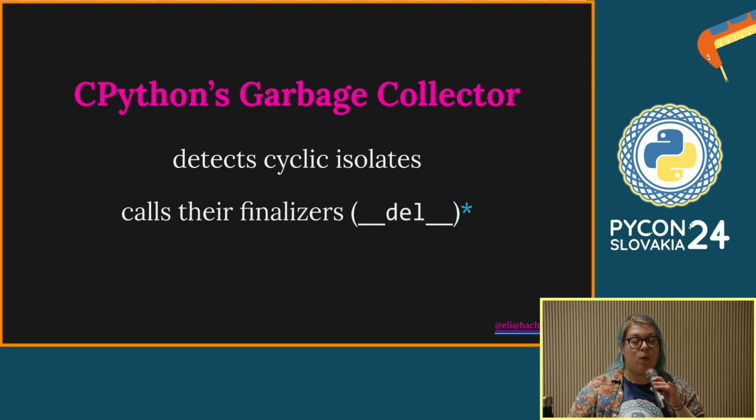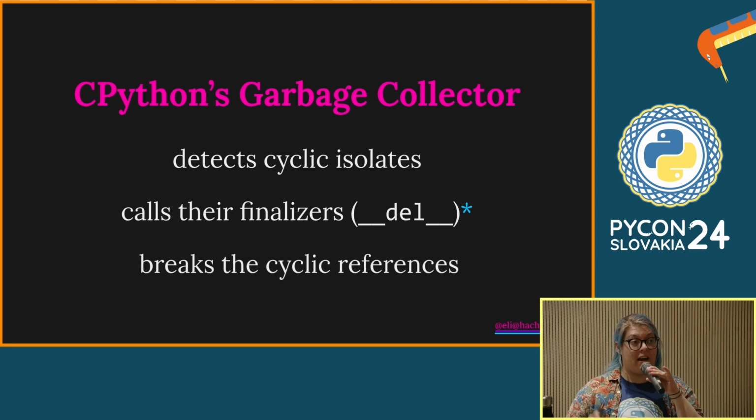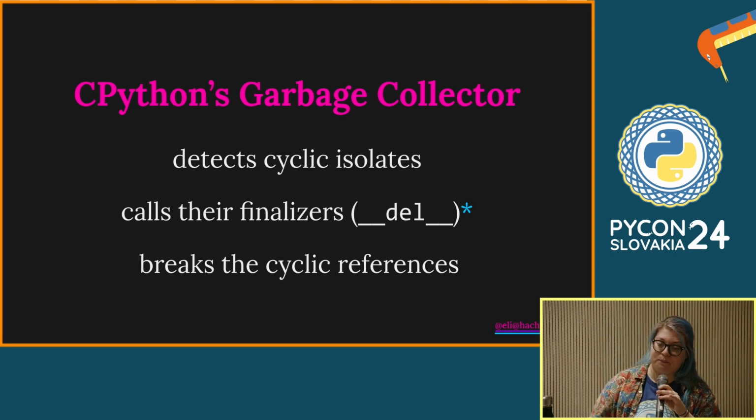It detects them. It calls their finalizers, and if there's a del method implemented on those objects, it will call them, and then it will start breaking the cyclic references. It will start removing the pointers. It would remove the pointer from Bob to Jane and from Jane to Bob. At that point, each of those objects has a reference count of 0 because those references got removed, and reference counting can take over and clean them up. Now, there's a little asterisk here because at this point, the process can go wrong. But let's see it go right first.